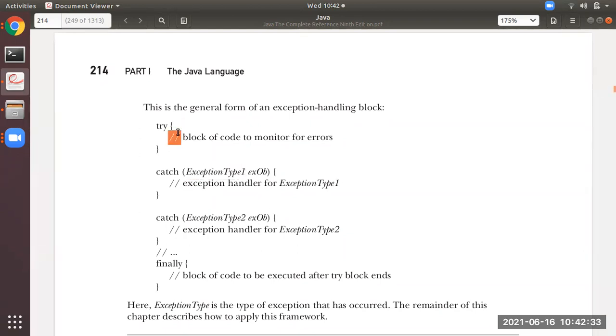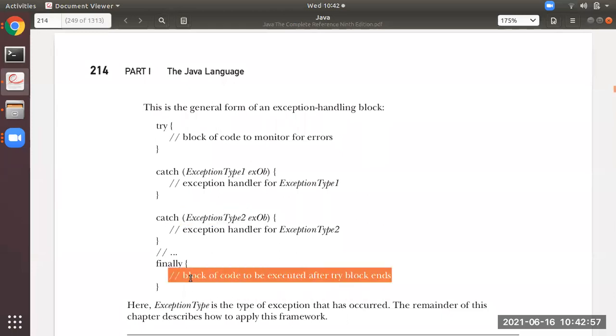Suppose the error in this particular block matches exception type 1, so this catch will catch it. If that is not the catch to catch it, it will check with this one, and so on. If it is caught, it will be handled by catching the exception. After that, you can have a finally block.